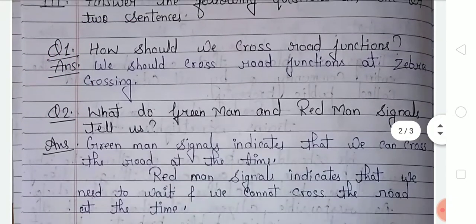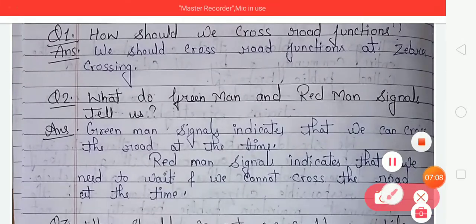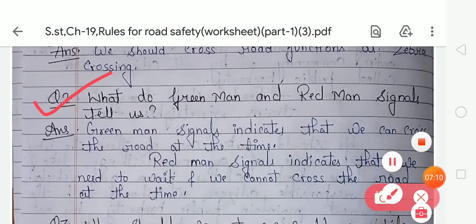Next question. What do green man and red man signals tell us? So what is the indication of green man and red man signals? So your answer is, the green man signal indicates that we can cross the road at the time, and the red man signal indicates that we need to wait and we cannot cross the road at the time.